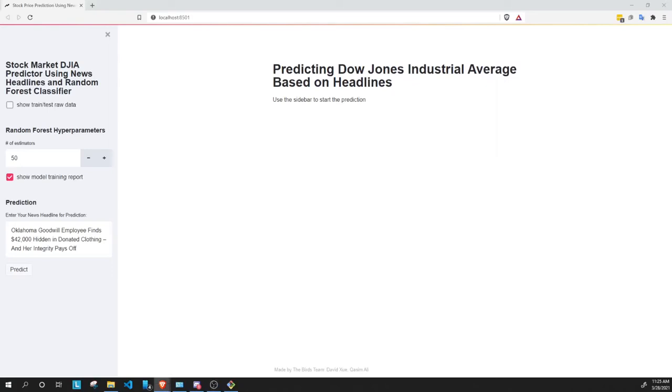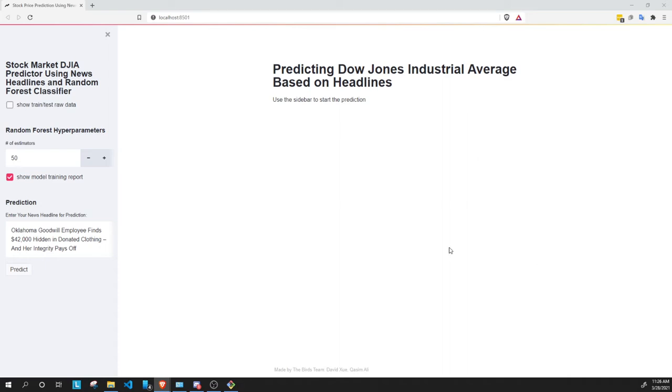We built a stock market price predictor, specifically predicting the Dow Jones average using news headlines as inputs and a random forest classifier as our model. The framework we use to deploy our machine learning model is Streamlit, which is a simple Python framework to display and build interactive Python web applications.